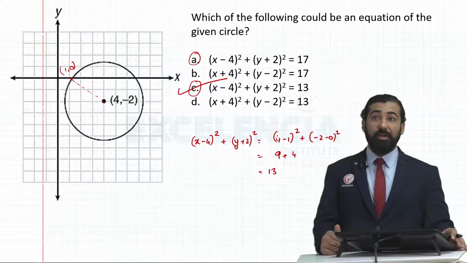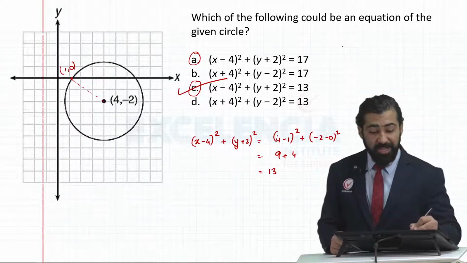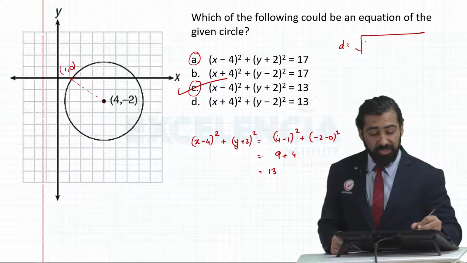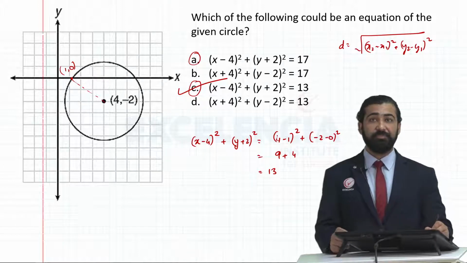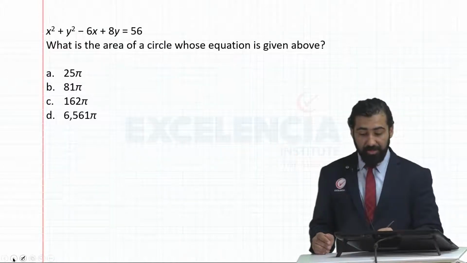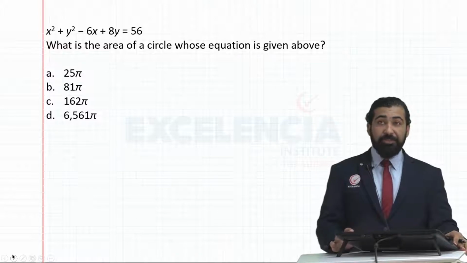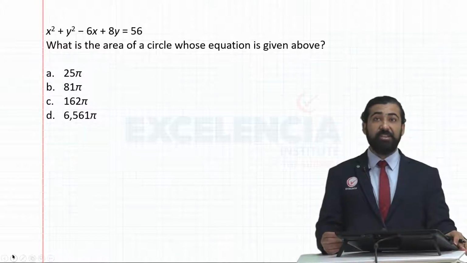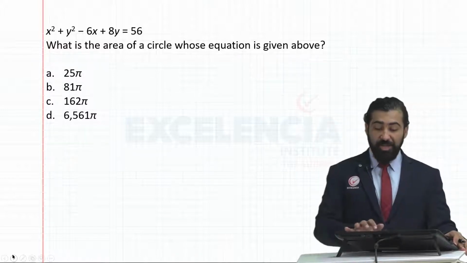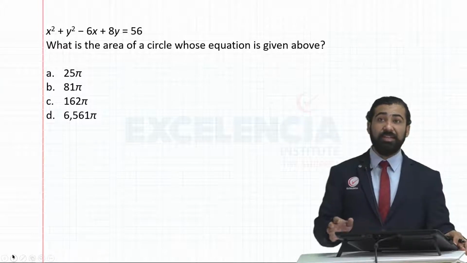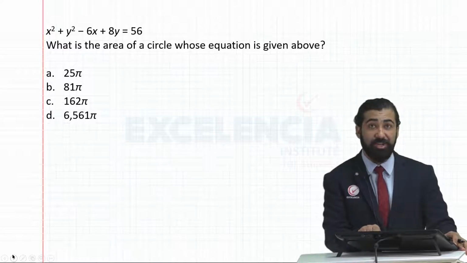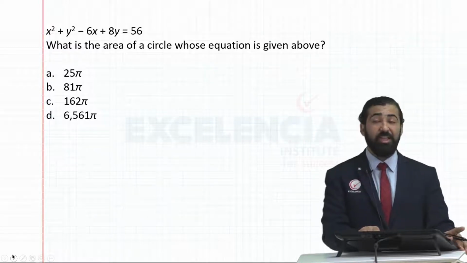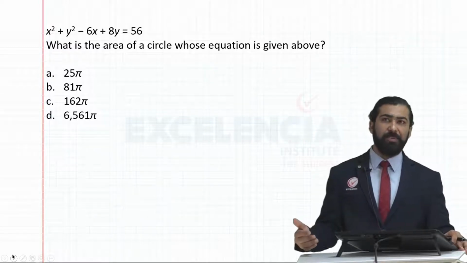To find value of radius, I have used the distance formula, root of x2 minus x1 the whole square plus y2 minus y1 the whole square. Next, what is the area of the circle whose equation is given above? Now, in this question, it's not clear what's the center, what's the radius. You can't straight away take root of 56 as your radius. That would be incorrect. To find radius, you'll first have to complete the squares.